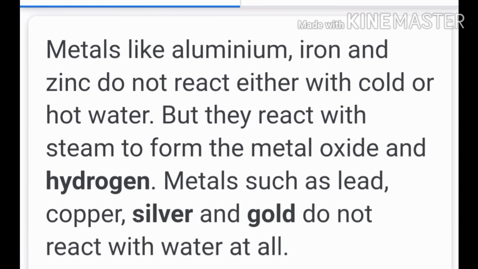There are certain metals like aluminium, iron, and zinc, etc., which do not react either with the cold water or with the hot water, but they react with the steam to form the metal oxide and hydrogen. Let us see the equation given here.